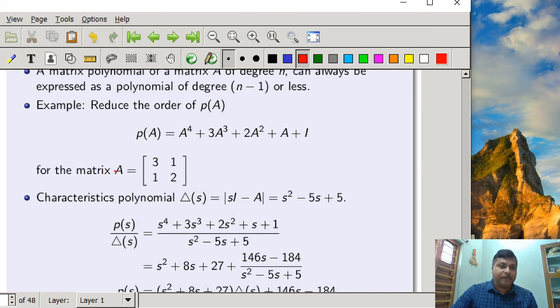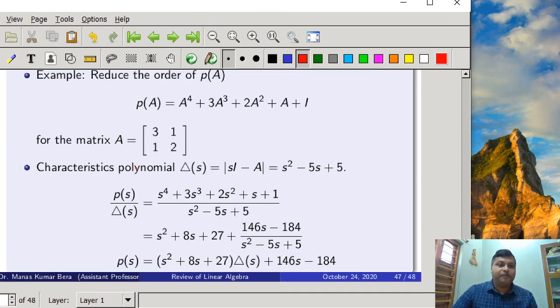For the matrix for which we want to compute this, A is given as 3 1 1 2. First we have calculated the characteristic polynomial, that is sI minus A, and then we have tried to find out the ratio P(s) by delta(s).